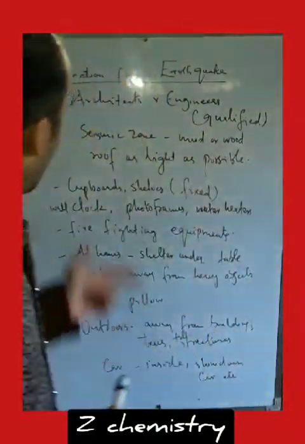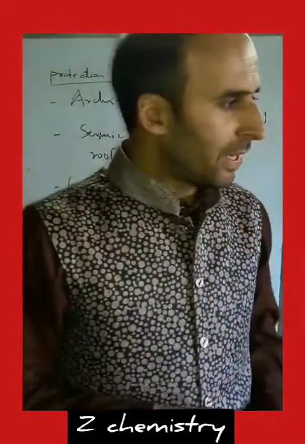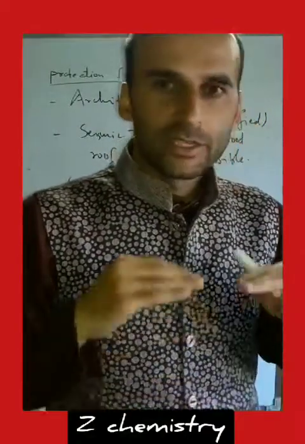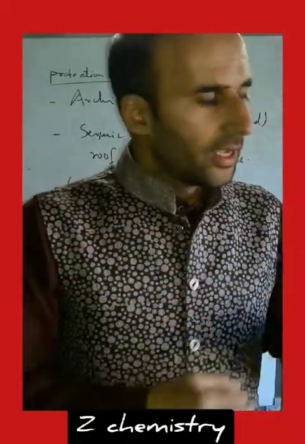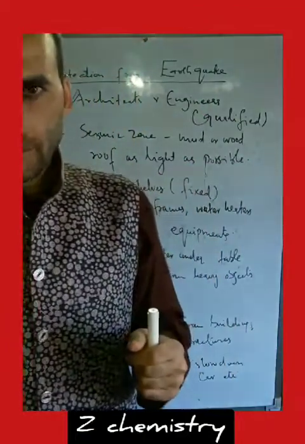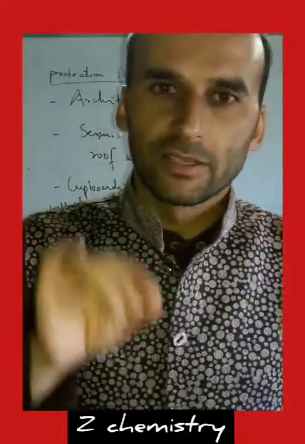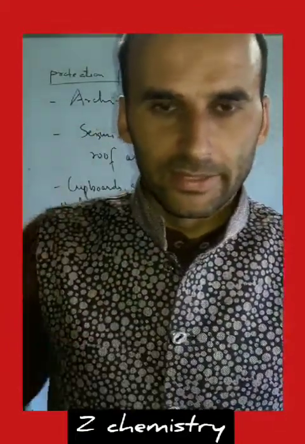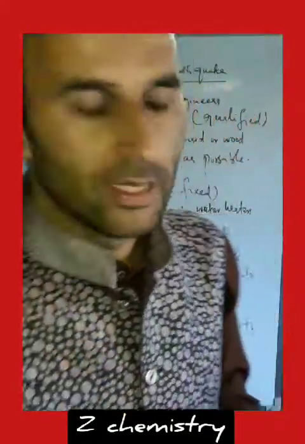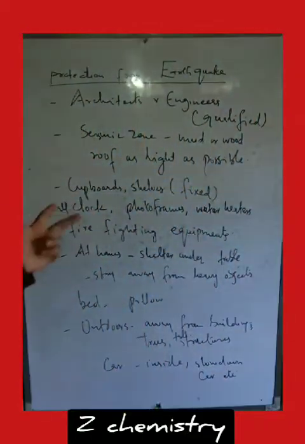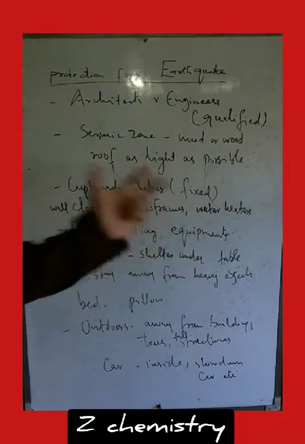Also, in seismic zones, the roof of a house or any residential structure must be as light as possible. Even if the structure falls down, it will cause very little damage to property as well as to human life. Another measure is that cupboards or shelves must be fixed.